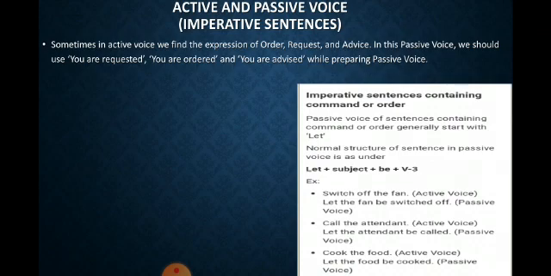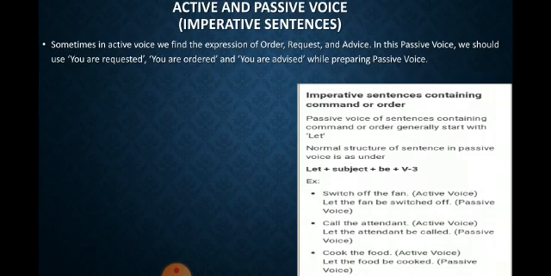Passive voice of sentences containing command or order generally starts with let. The normal structure in passive voice is let plus subject plus be plus v3. So see the example, switch off the fan.